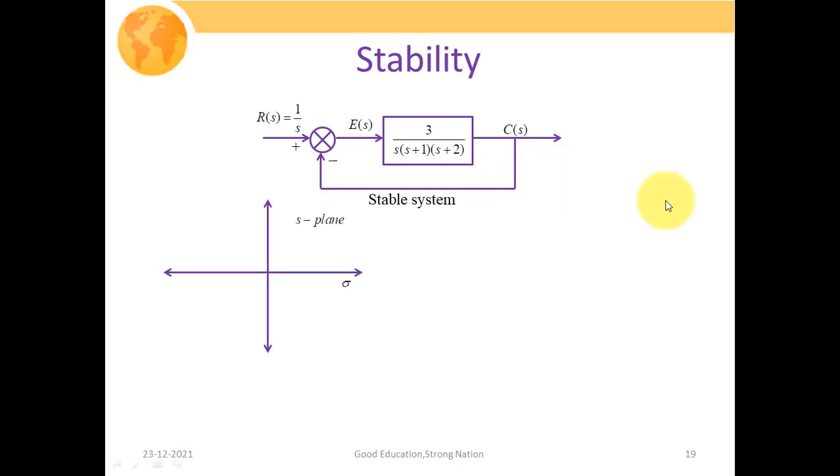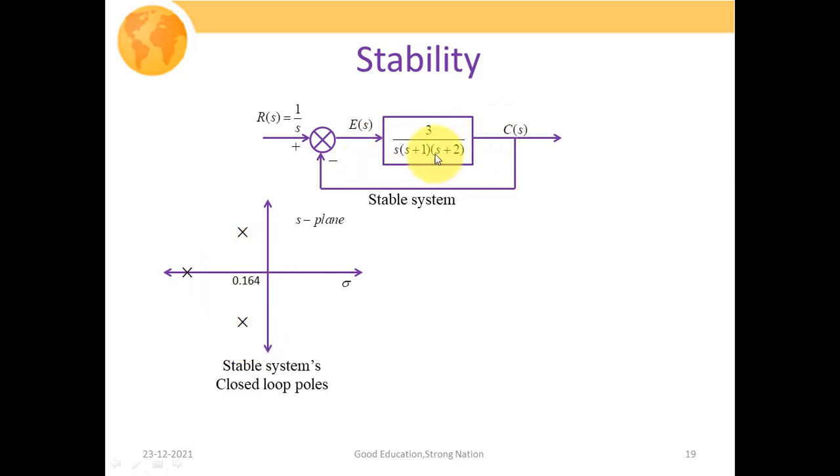So let us plot the poles in the S-plane. The stable system's closed loop poles are going to lie in these places. That is, one is lying on the negative real axis, and these two poles are lying at 0.164 plus j omega, and this one is 0.164 minus j omega. You can easily evaluate the closed loop poles.